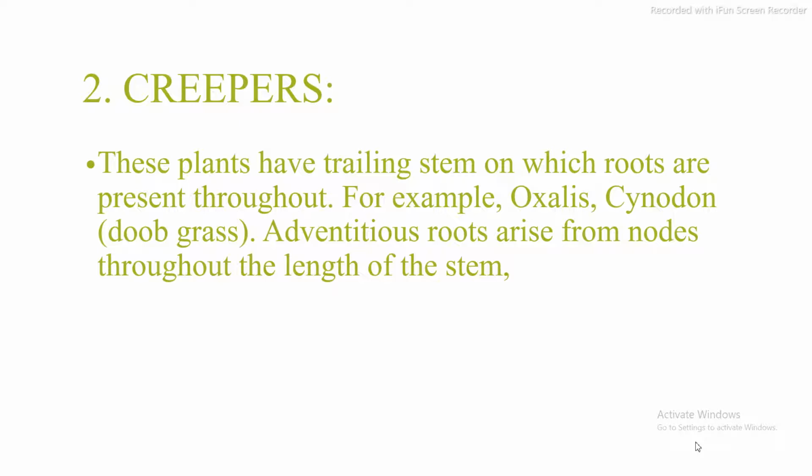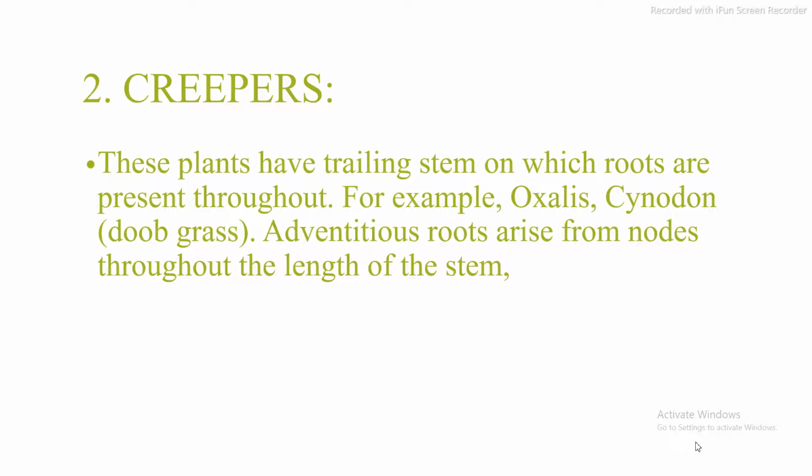What is the meaning of trailing? Trailers are the plants whose stems grow very long and hang down. They are called the trailers. These plants have trailing stems and their roots are present throughout. Examples of these plants are oxalis and cynodon. Cynodon is also called dobgros.